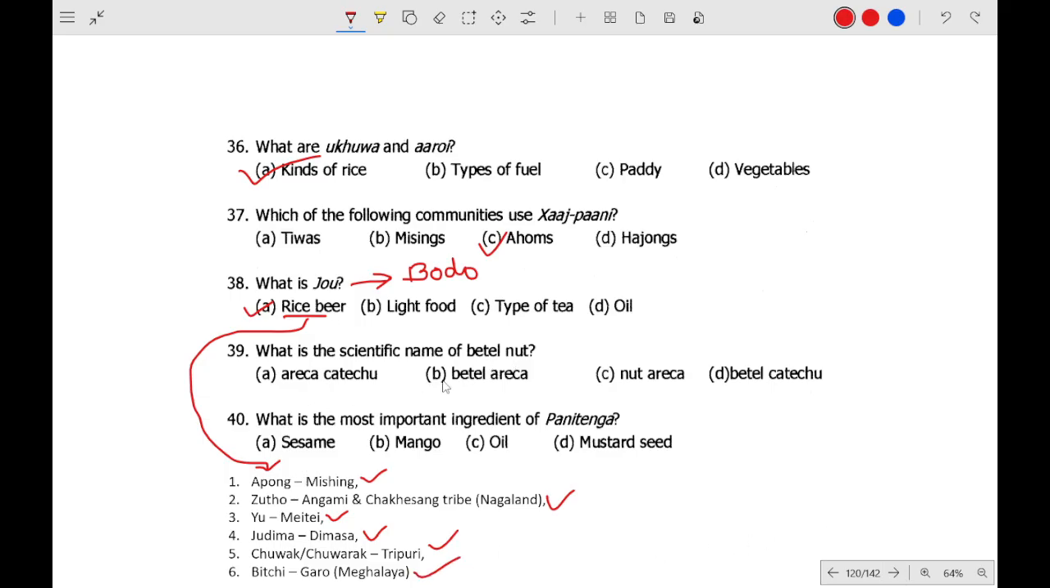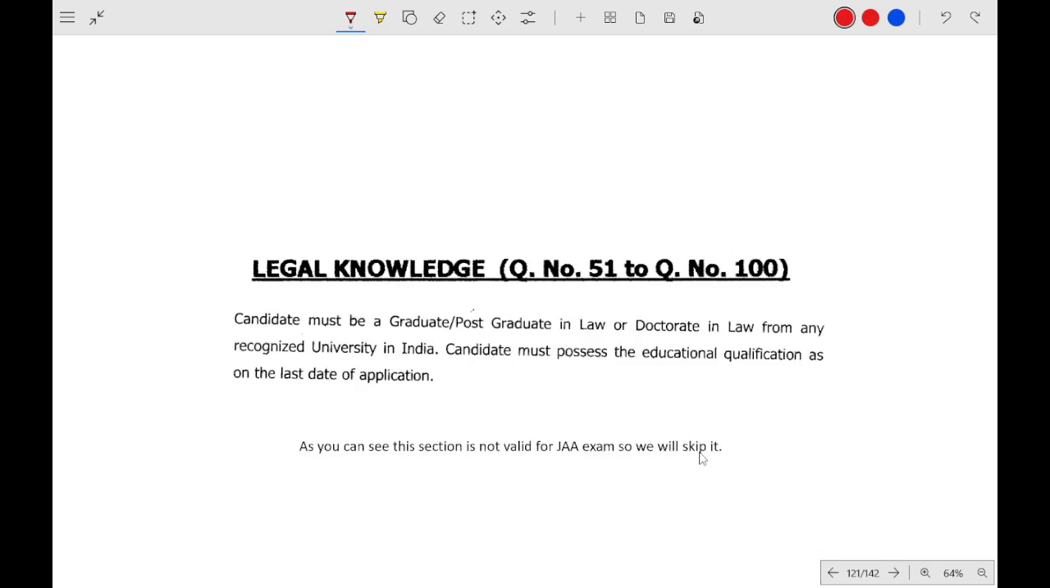What is the scientific name of betel nut? Elena Kechu. What is the important nutrient of Panitenga? It is mustard seed. Then question number 51 to 100 is the legal knowledge. So this is only for those who have done doctorate and postgraduate in law. So we will skip it.